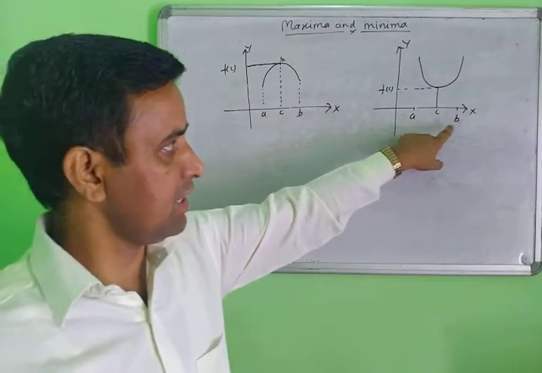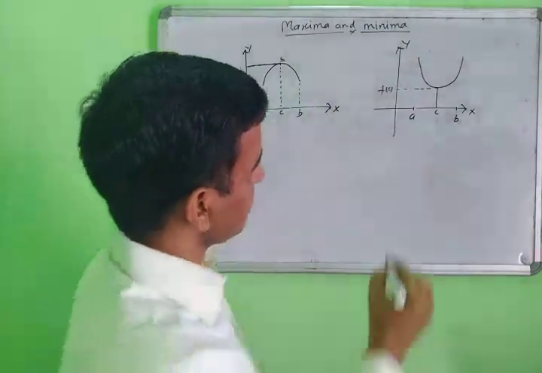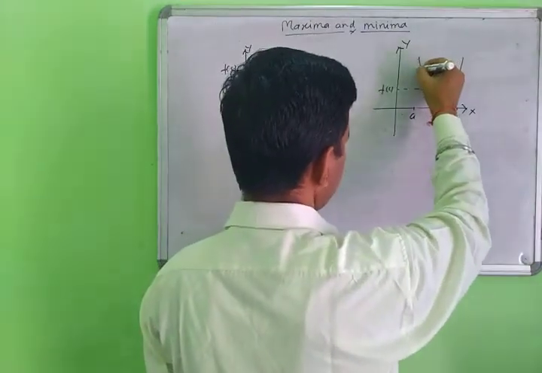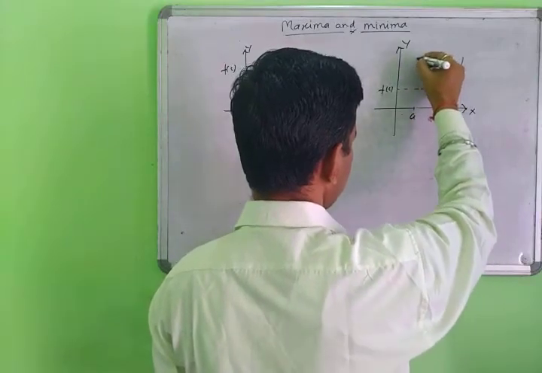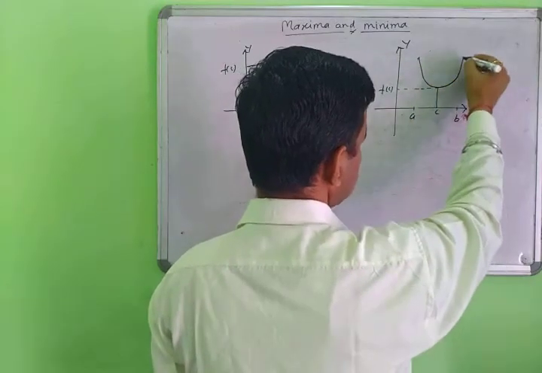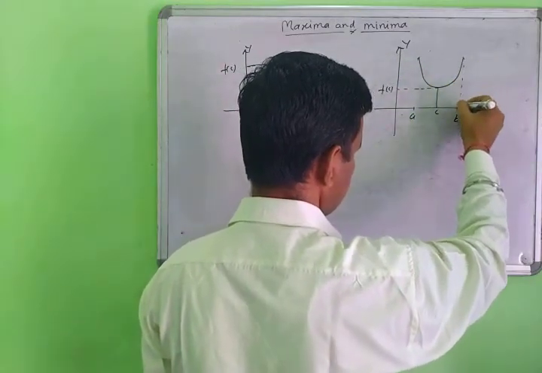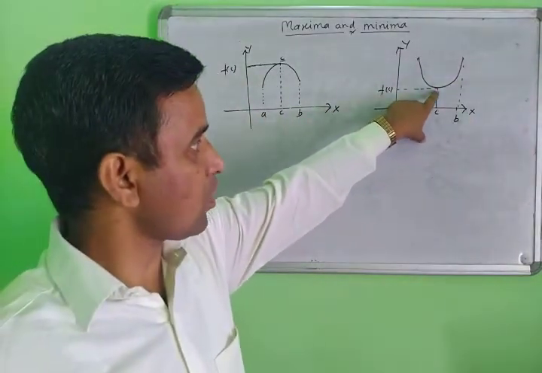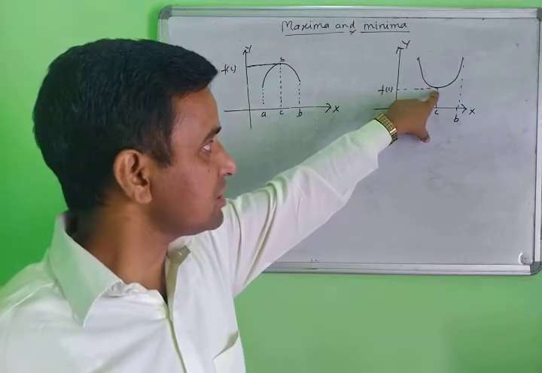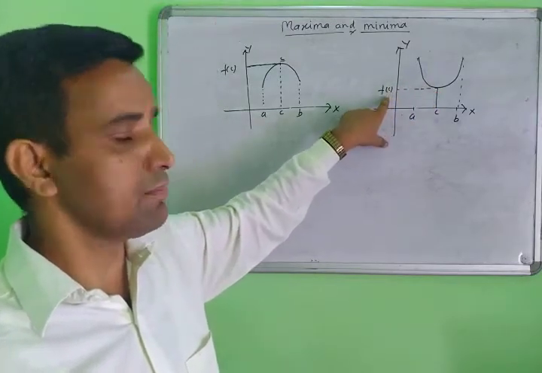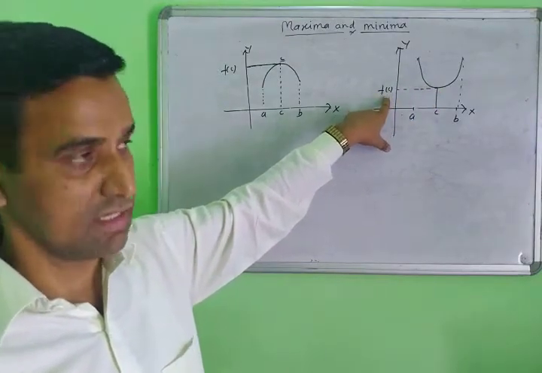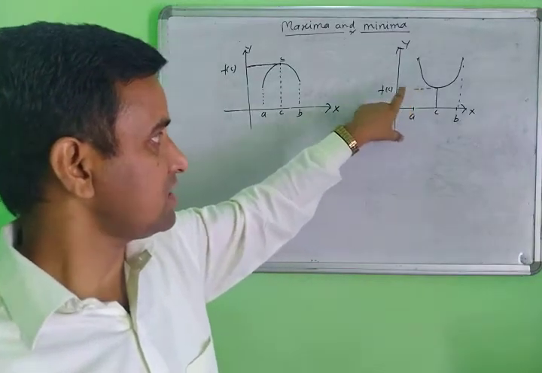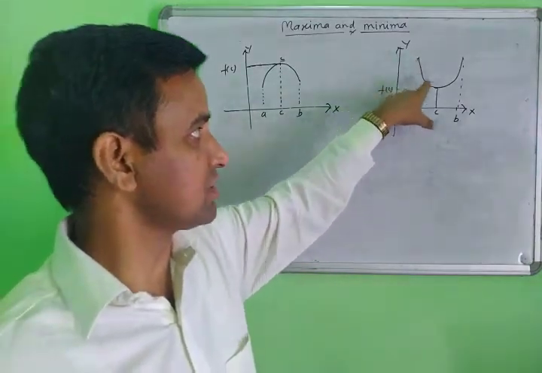Same here, A and B is the open interval, meaning the function belongs between these points. This point is called the minima point because at this point the function has the minimum value f(c). So this is the minima point, and this is the minimum value of this function.